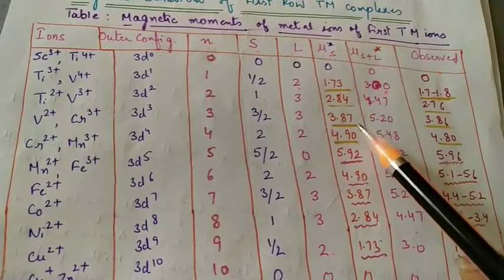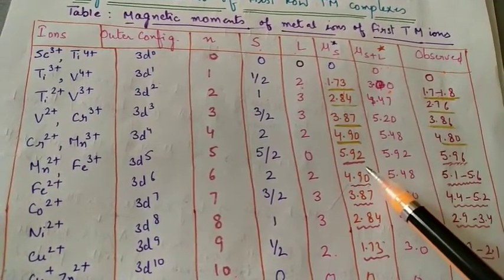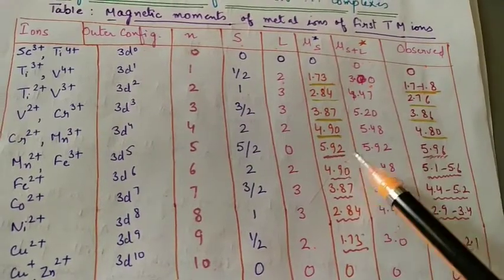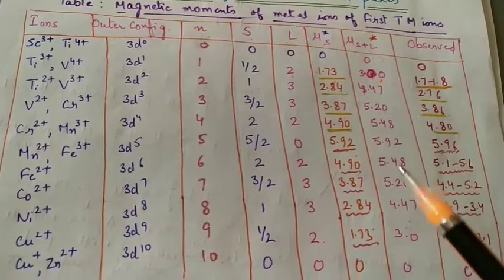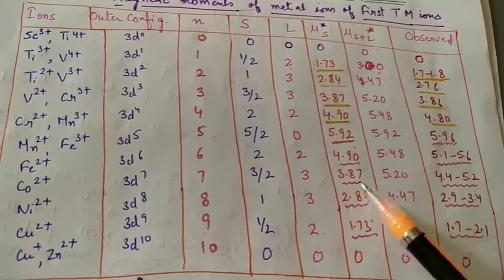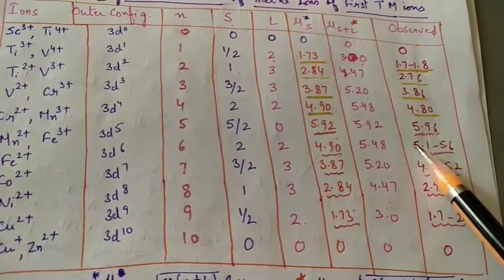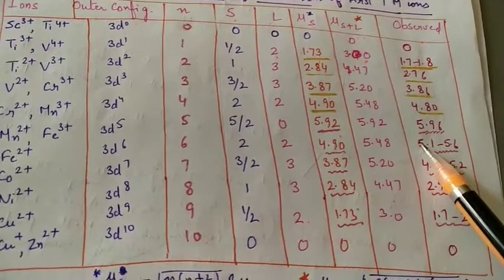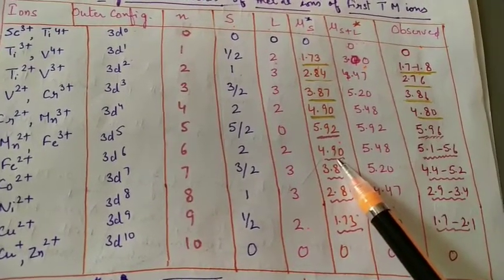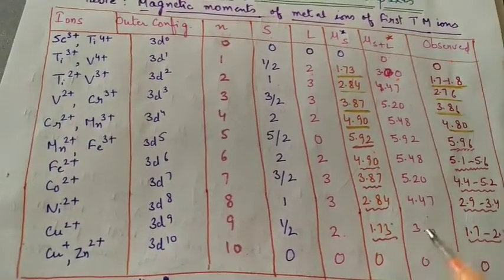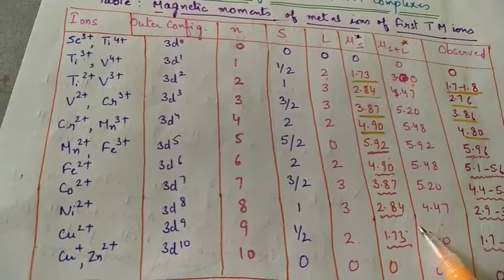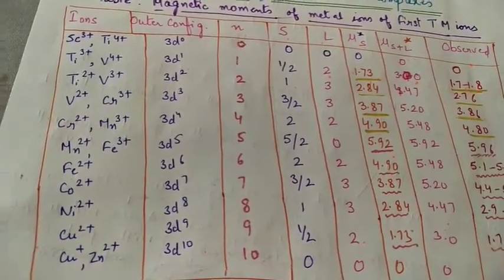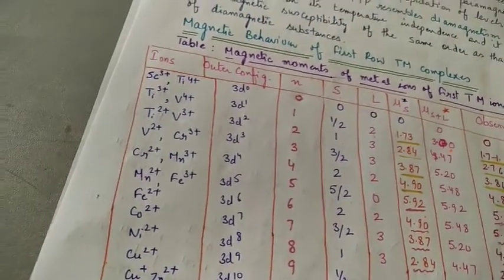Similarly, if we move to d2, d3, d4, d5, you will observe that the values are close to the spin only values. And when we move further, the observed values are slightly higher than the spin only values. Now, in short, we can say that in the first transition series the orbital contribution to the magnetic moment is negligible.